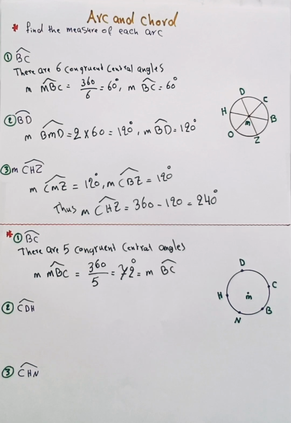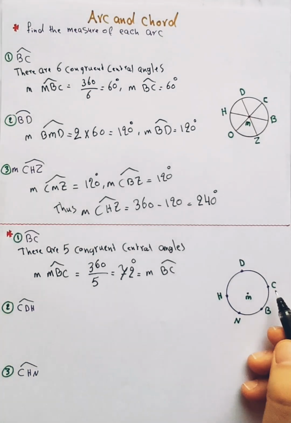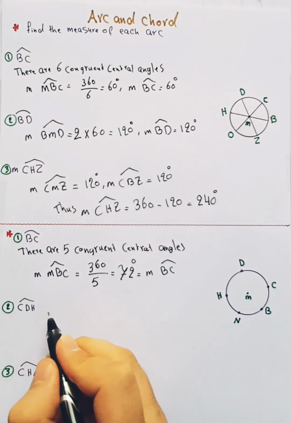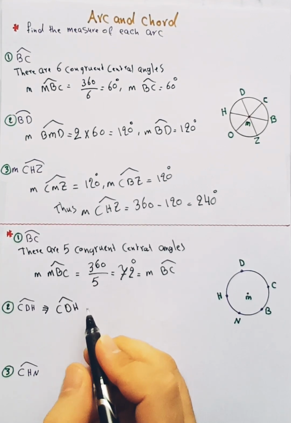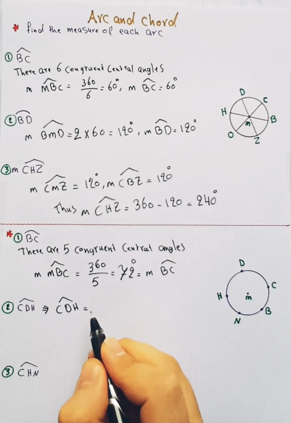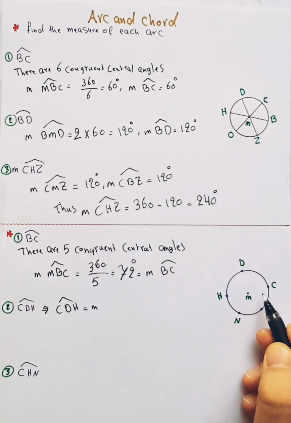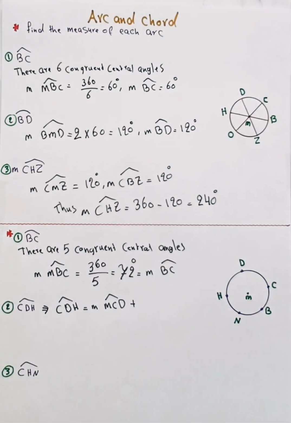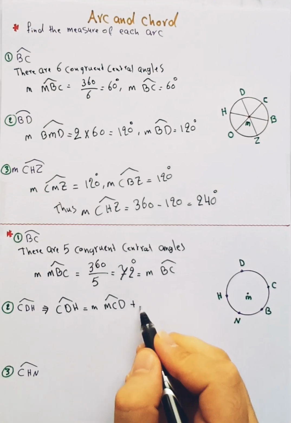After that, you have to find the measure of CDH. So this is CDH. The measure of CDH equals the measure of MCD plus MDH.